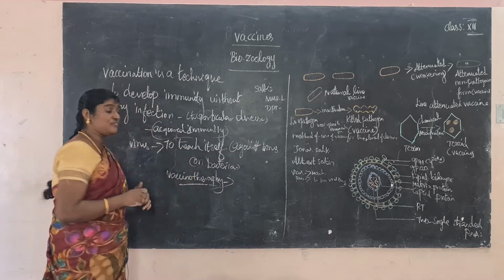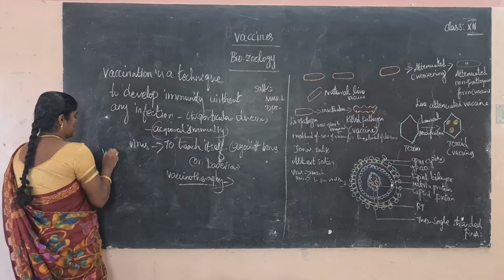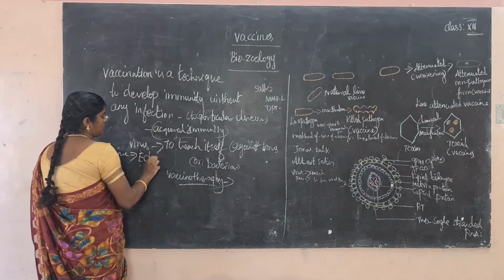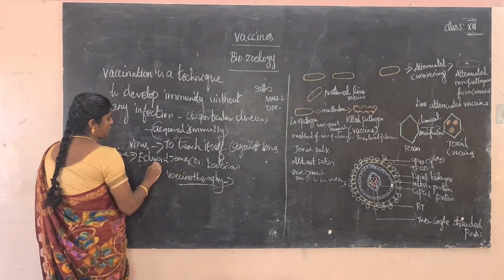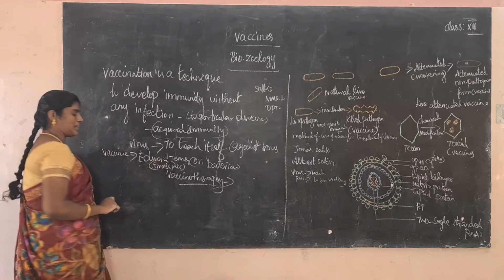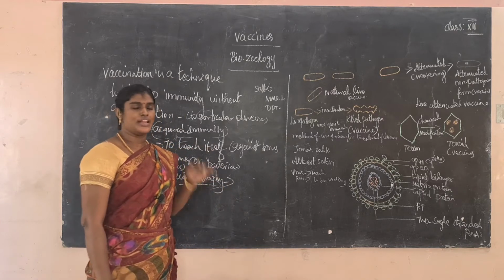So what are the vaccines? The first vaccine was discovered by Edward Jenner. The scientist who first discovered the vaccine was Edward Jenner, the smallpox vaccine. The first vaccine was discovered by Edward Jenner. It is very, very important.